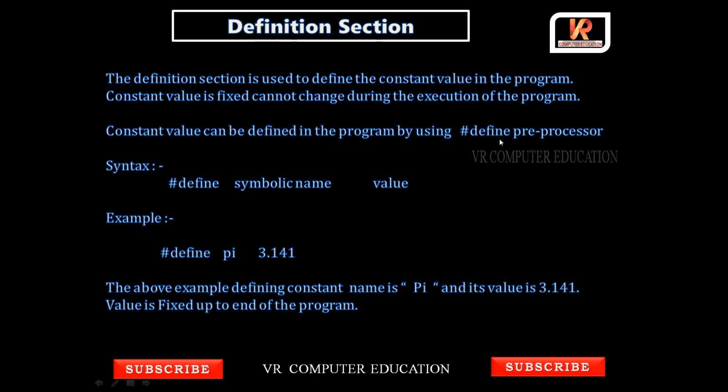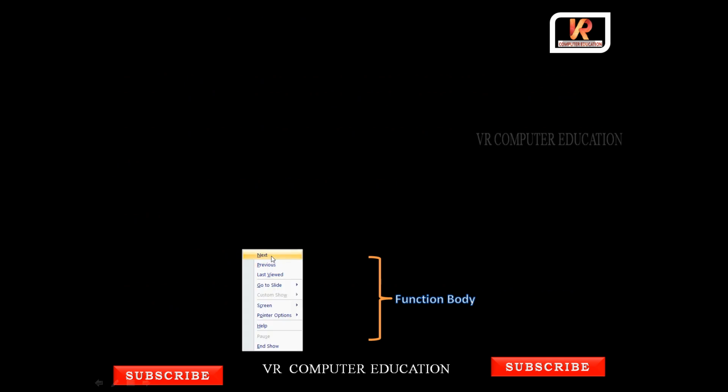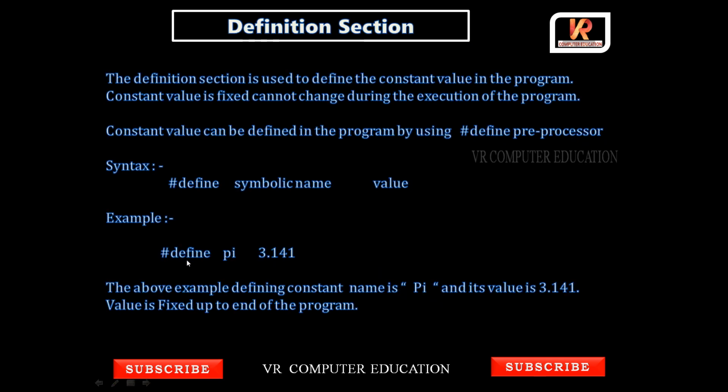See, hash include is used for what purpose? To include the header files. Here hash define is another preprocessor to write constant values. The syntax is hash define, symbolic name and value. Here, hash define pi: pi is the symbolic name and 3.141 is the fixed value.